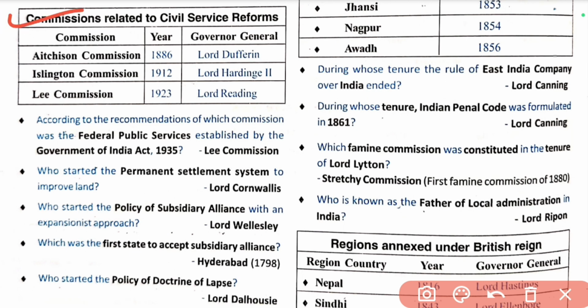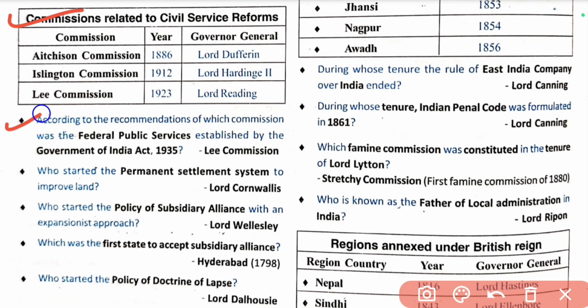These are the commissions related to civil service reform. Atchison Commission in 1886, when the Governor General was Lord Dufferin. Islington Commission in 1912, Lord Hardinge II. Lee Commission in 1923, Lord Reading.